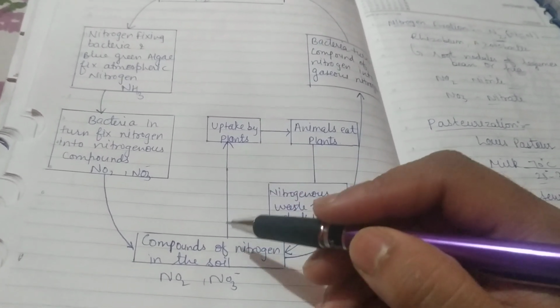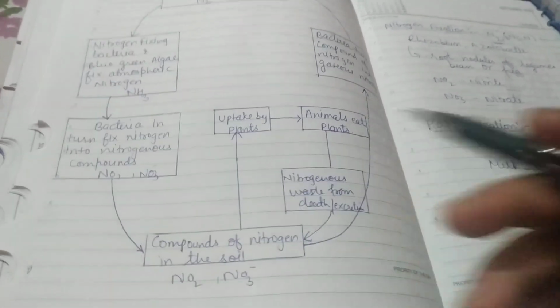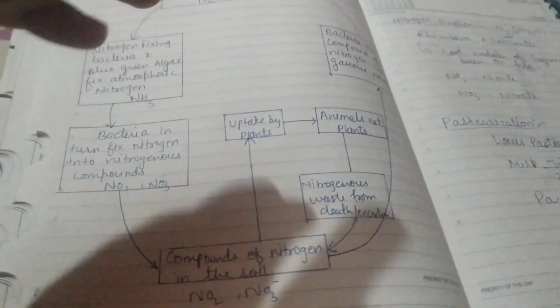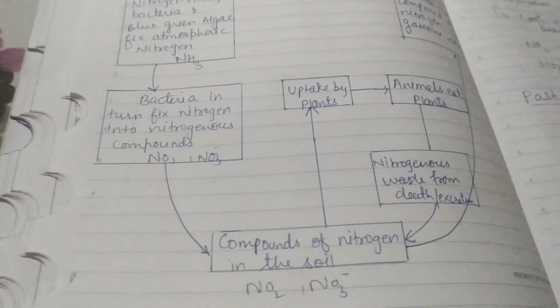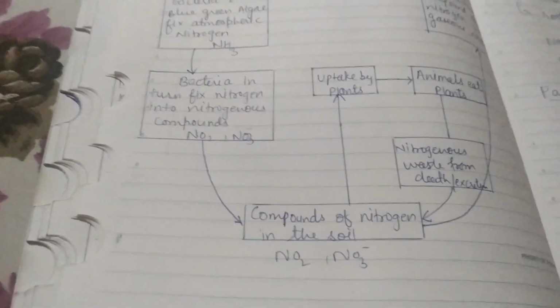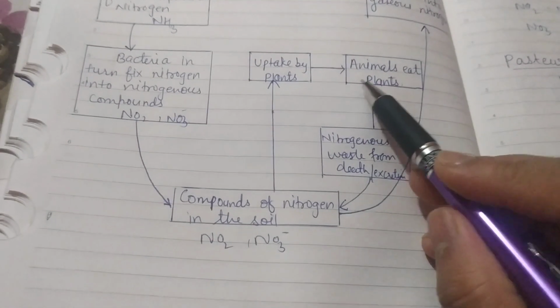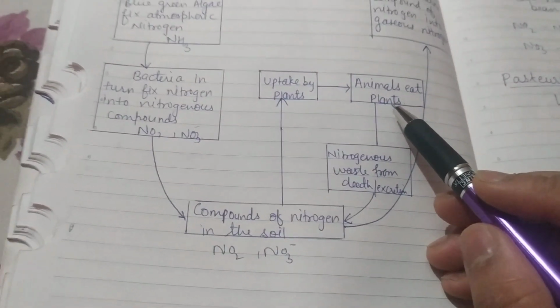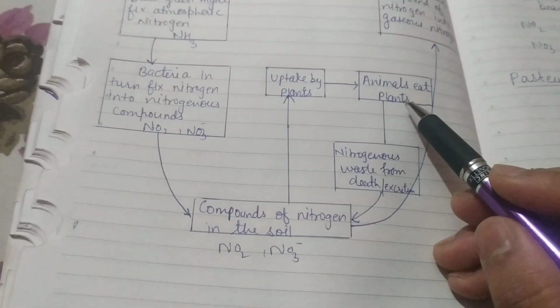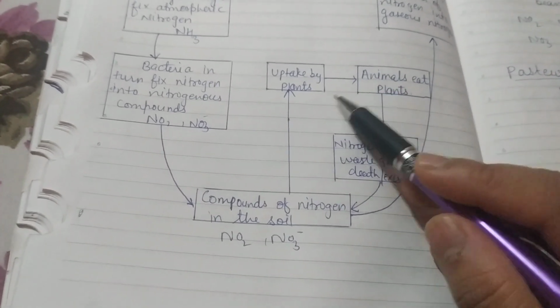And when the plants take it, it is directly or indirectly consumed by animals that eat plants, or you can say herbivores that consume the plants.